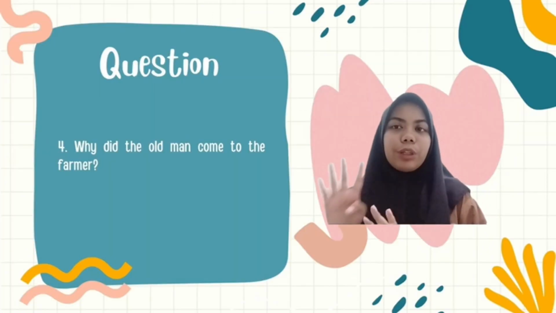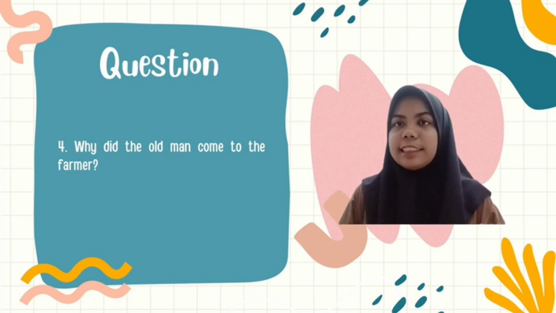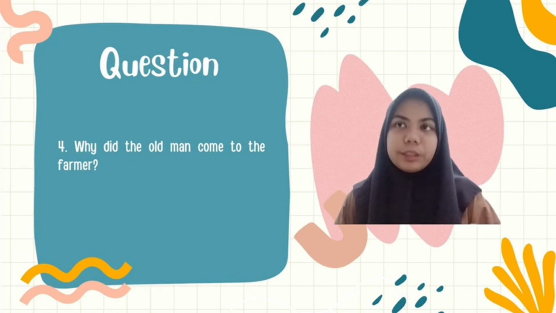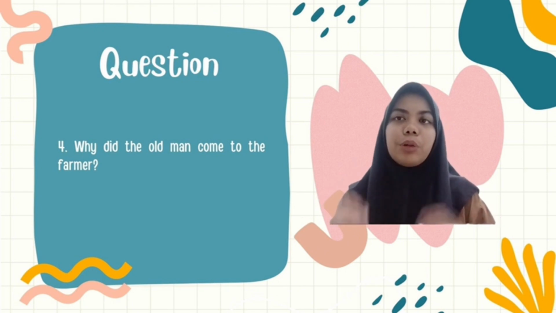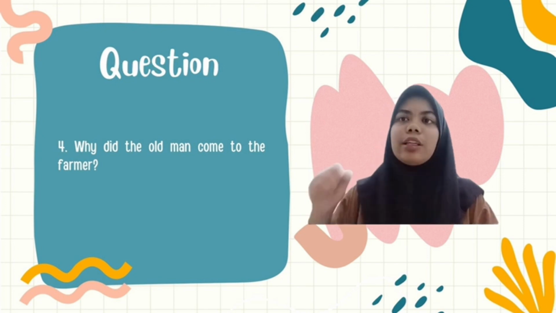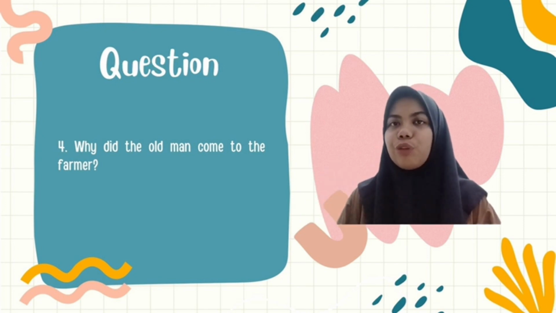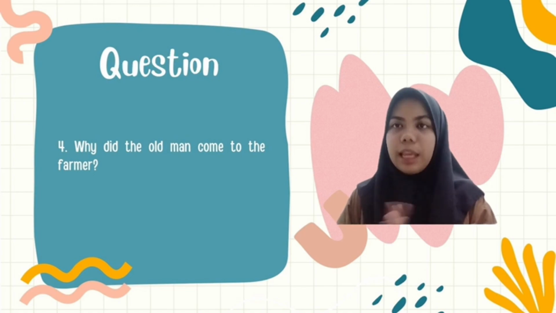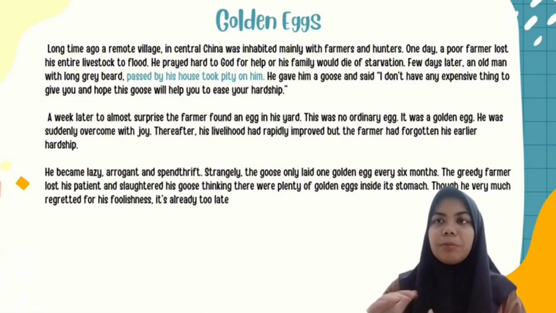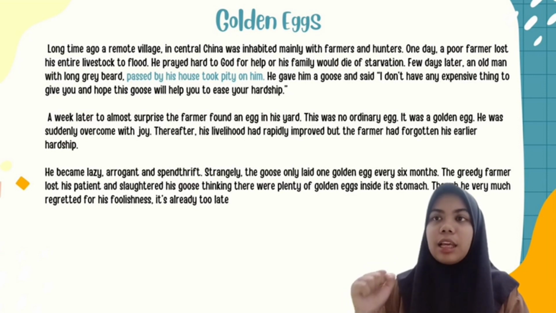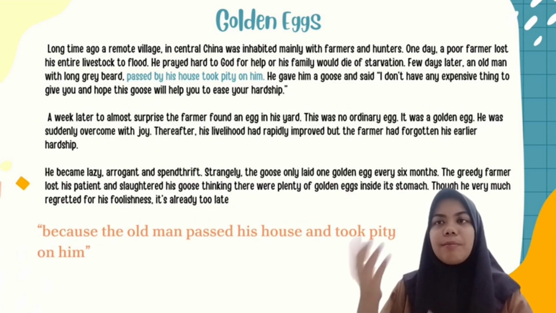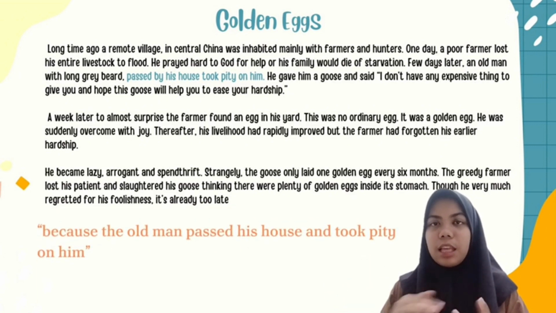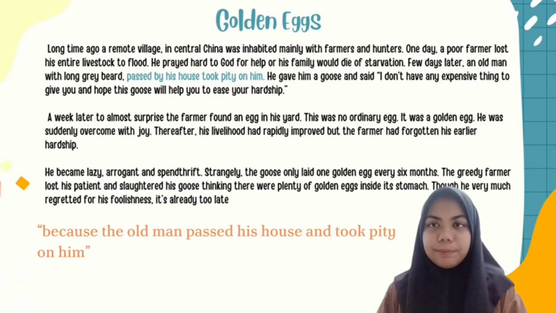Moving on to the fourth question. Why did the old man come to the farmer? To answer question number 4, focus on the words why and old man. This word indicates that we are looking for the reason behind the old man's action. The reason of the old man is in the fourth sentence of the first paragraph. So the answer to the question is because the old man pitied his house and took pity on him.